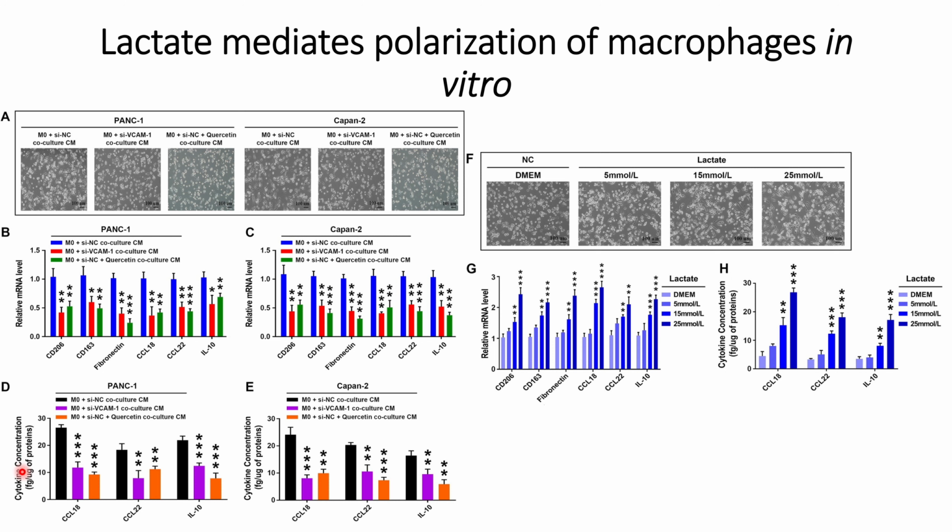And when they checked the cytokine concentrations, they found that these are also reduced. Cytokines such as CCL18, CCL22 and interleukin 10 also help in the activation of the macrophages, so these are also reduced in the pancreas cells and also in the Capan2 cells. That can be seen here in the results.